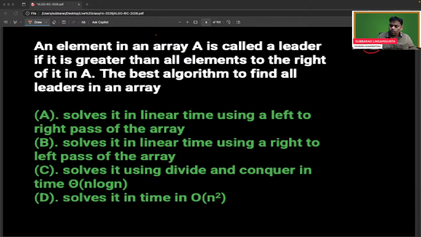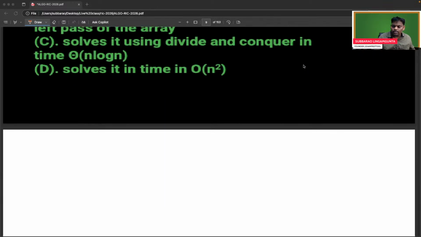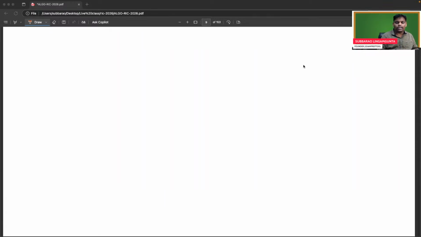Yeah, so if anyone is troubling, I will give one example. You try this. This is an array: 1, 2, 3, 4, 5, 6, 7, 8, 9, 10.